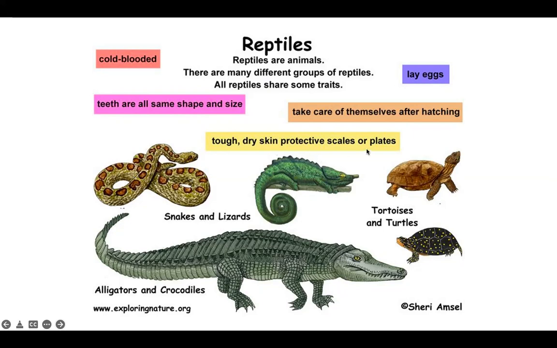They have dry skin. Actually, they don't have any glandular skin. They do not have glands in their skin. But they have scales or plates. Here you can see the plate. It can be plates or scales. So these points you can write down. I think this is shorter. The additional point we can write down, right? This is not in order, but still you can write down this one valid point. The legs, and they take care of themselves after hatching. So they have dry skin. Actually, here you can say no glands.